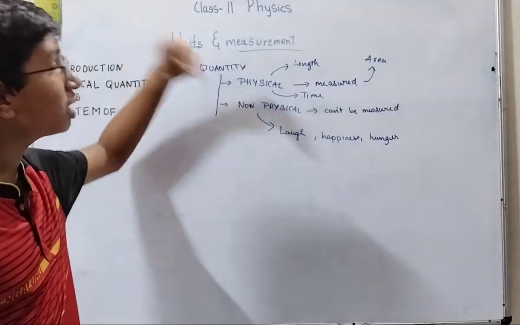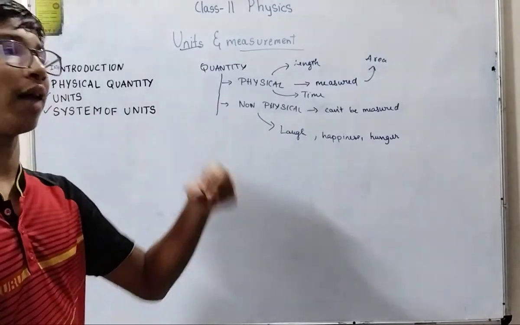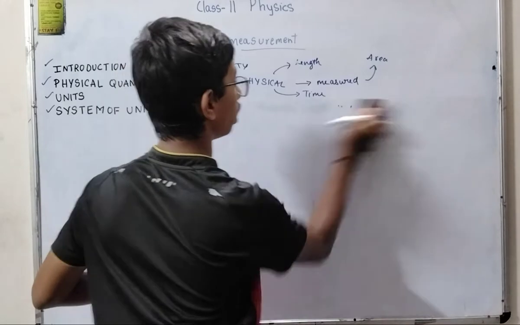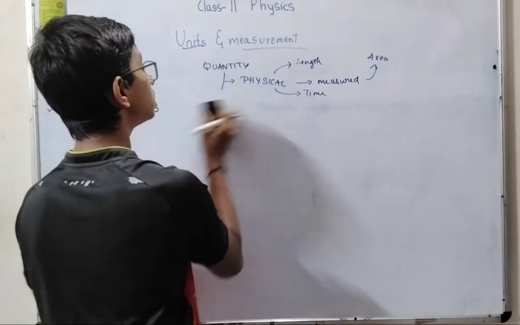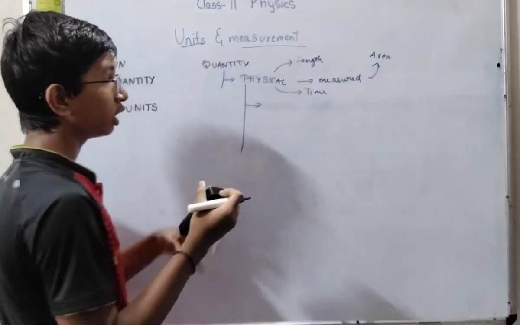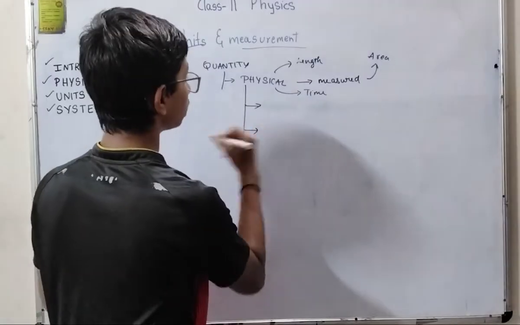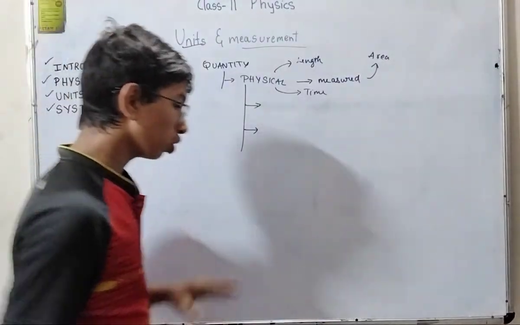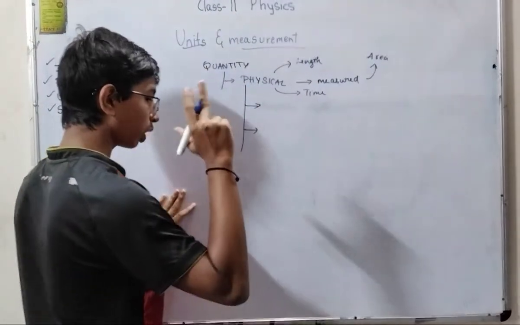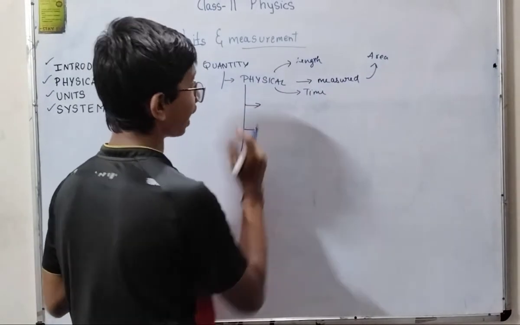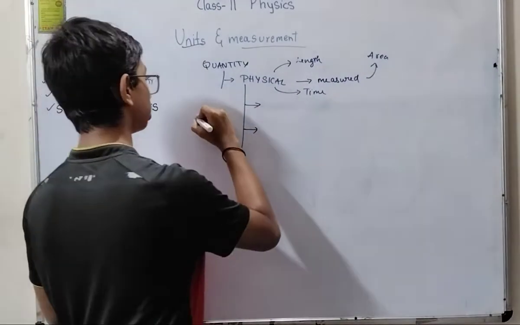Now under these physical quantities we still have classification. Under physical, they are classified into two types based on directional properties.